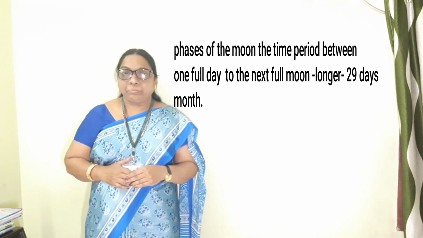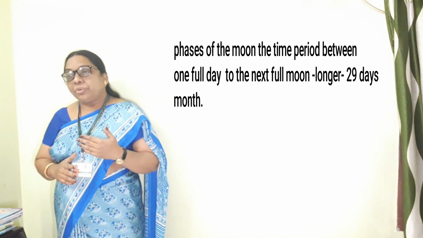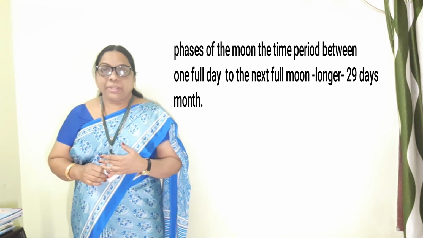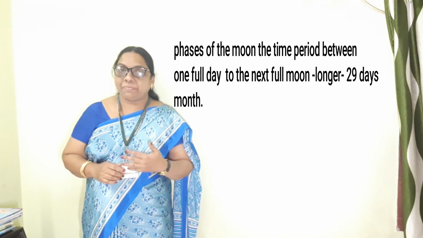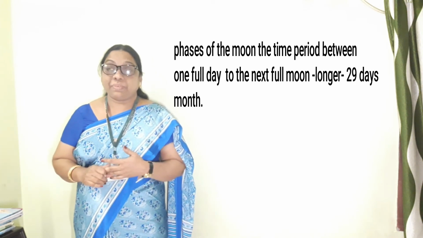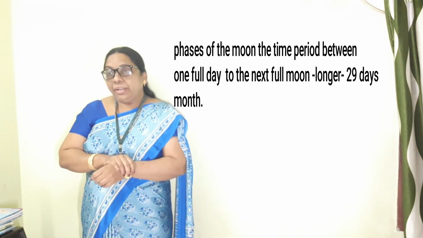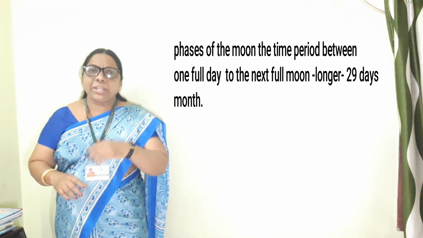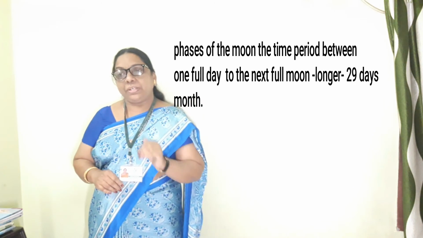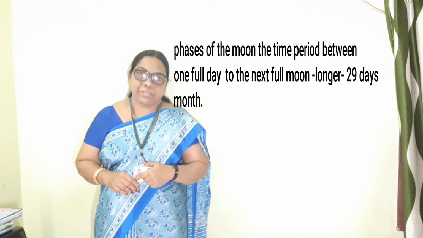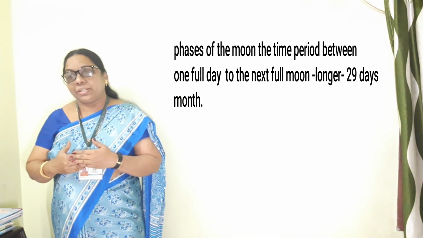Okay, let's come to the moon. You know that the moon does not produce its own light. That means it's a non-luminous object, not self-luminous, because it does not produce its own light. So how do we see the moon? We see the moon because sunlight falls on it and gets reflected towards us.